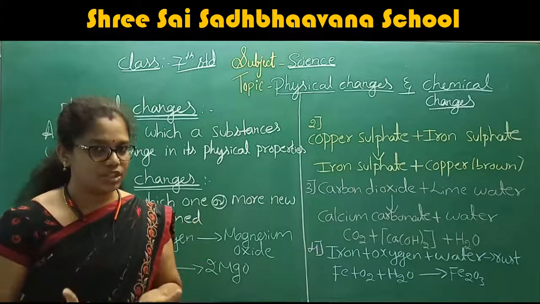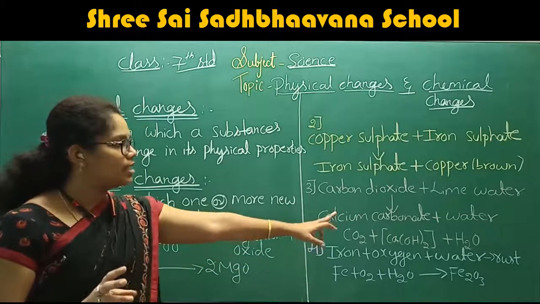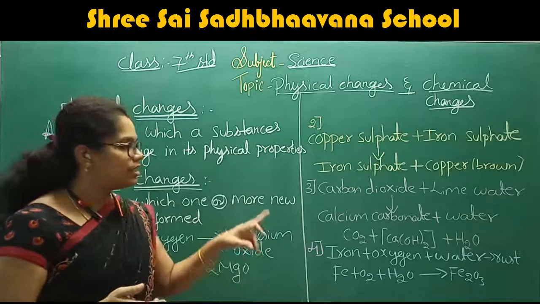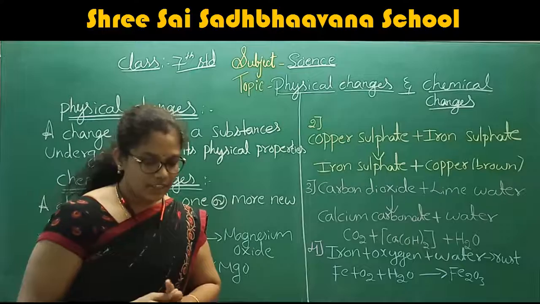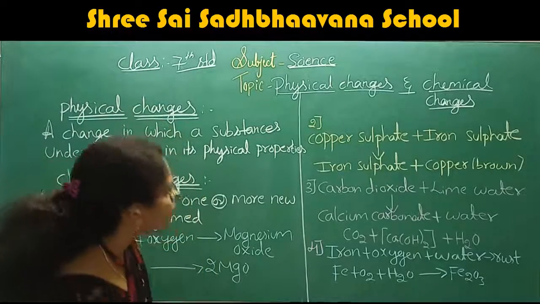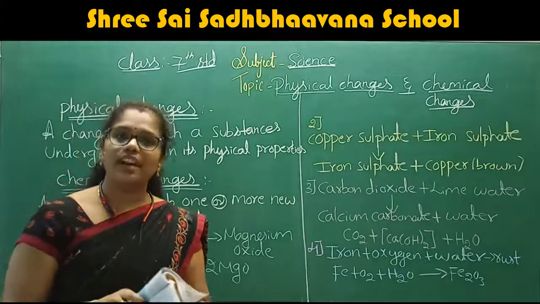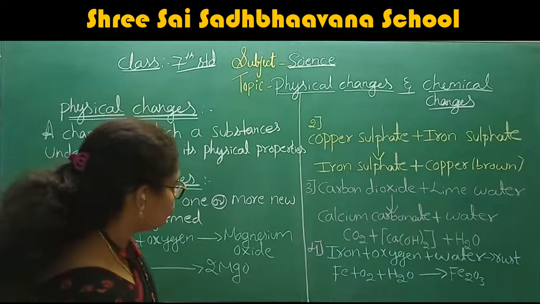We are not giving the definition, but we are telling the examples. Iron plus oxygen plus water give rise to the rust. That is Fe plus O2 plus H2O give rise to Fe2O3. After that, we will see another activity to explain the chemical change.